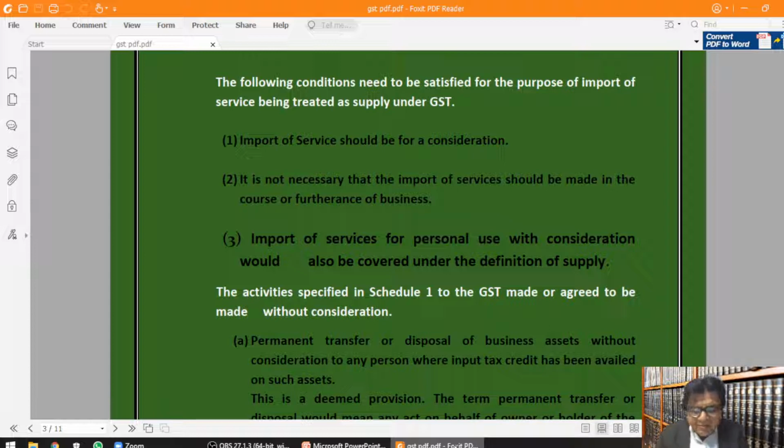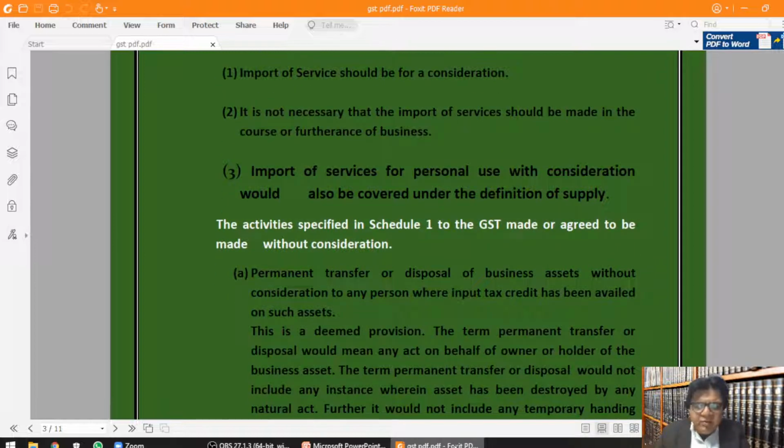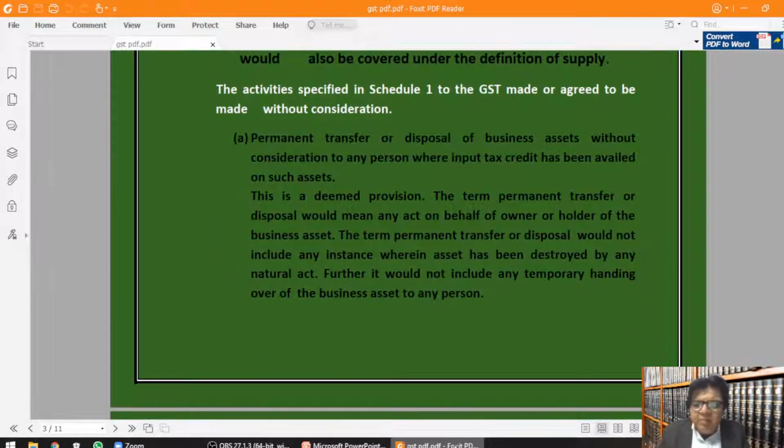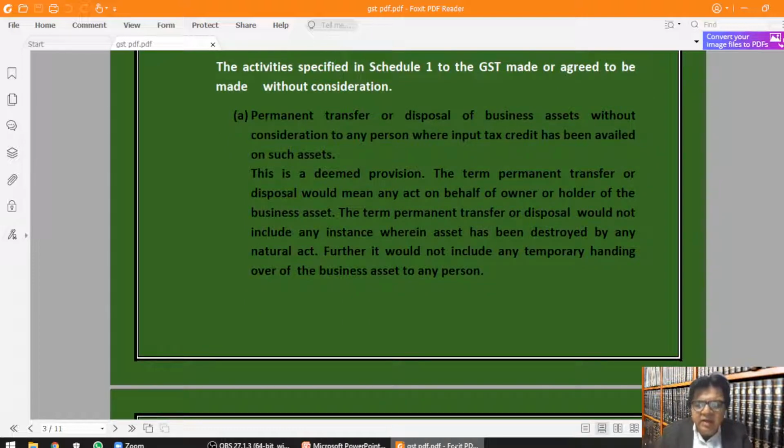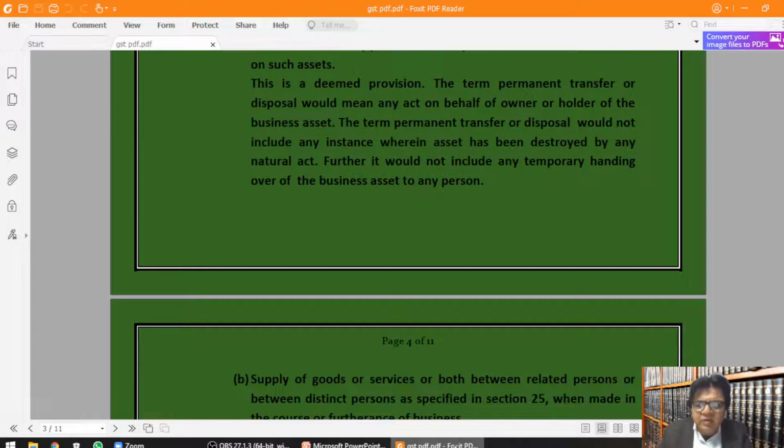The activities specified in Schedule First to the GST made or agreed to be made without consideration. A. Permanent transfer or disposal of business assets without consideration to any person where input tax credit has been availed on such assets. This is a deeming provision. The term permanent transfer or disposal would mean any act on behalf of owner or holder of the business asset. The term permanent transfer or disposal would not include any instance wherein asset has been destroyed by any natural act. Further, it would not include any temporary handing over of business asset to any person.